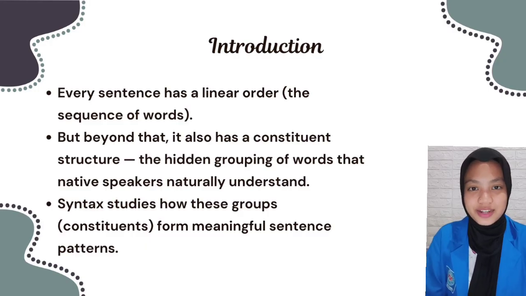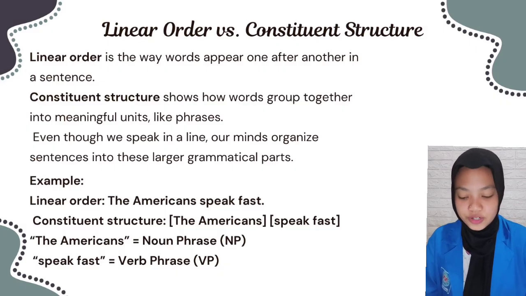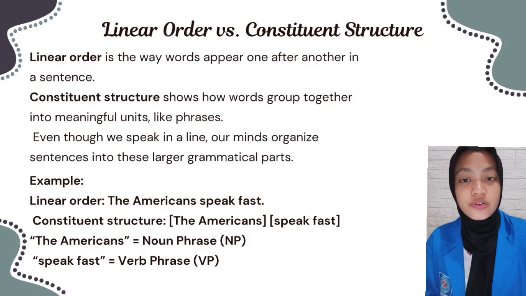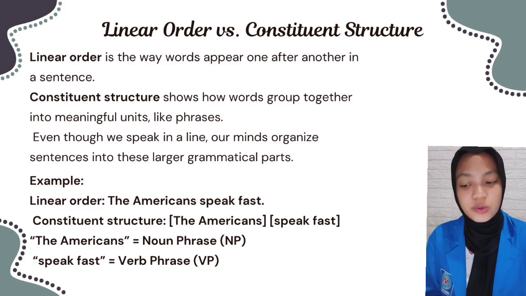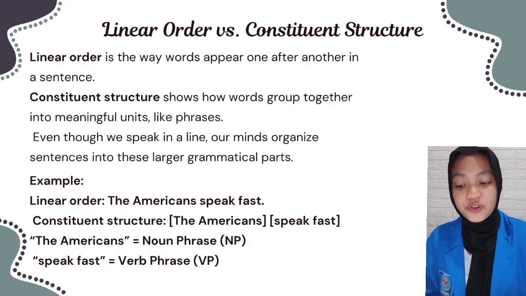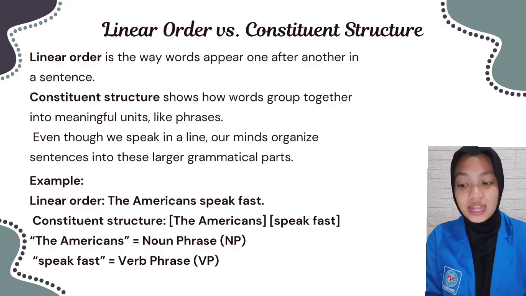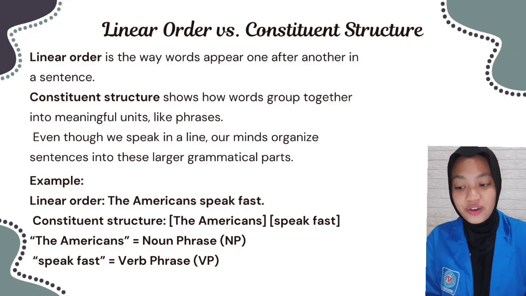The next topic is linear order versus constituent structure. Linear order is the way words appear one after another in a sentence. In linguistics, linear order refers to the sequential arrangement of linguistic units like phonemes, words, and phrases as they are spoken or written, where the order is crucial for meaning and grammatical structure. It involves the sequence of constituents in a clause, for example subject, verb, and object,